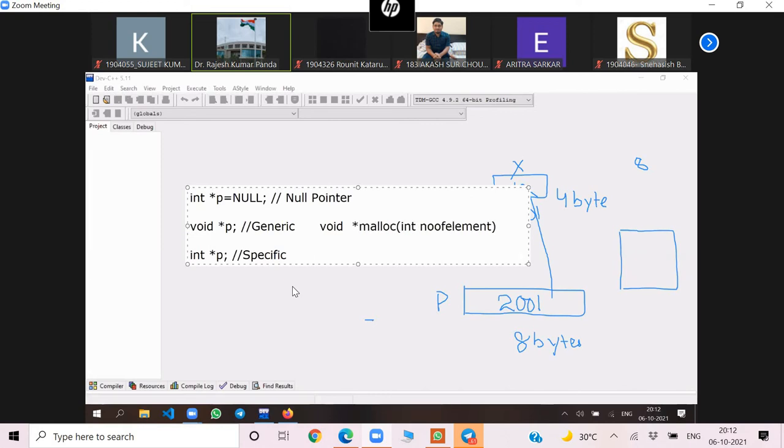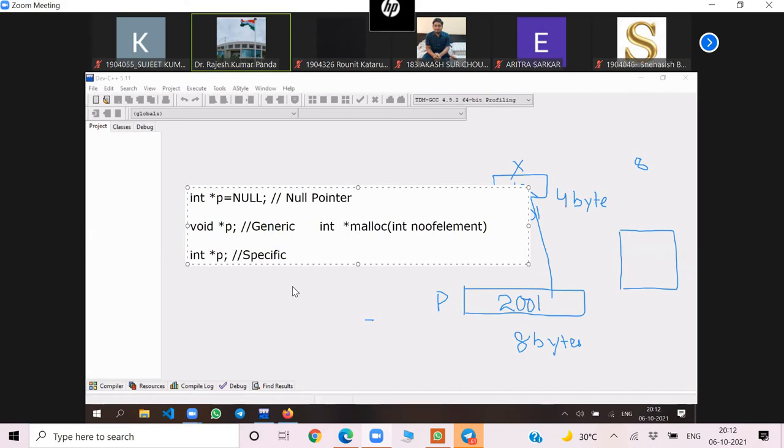Why return a generic pointer? Because malloc can allocate memory space for integer, for character, for float, for objects, for structure, for any type. Suppose instead of void star, malloc was declared as int star. What is the problem if I declare int star?